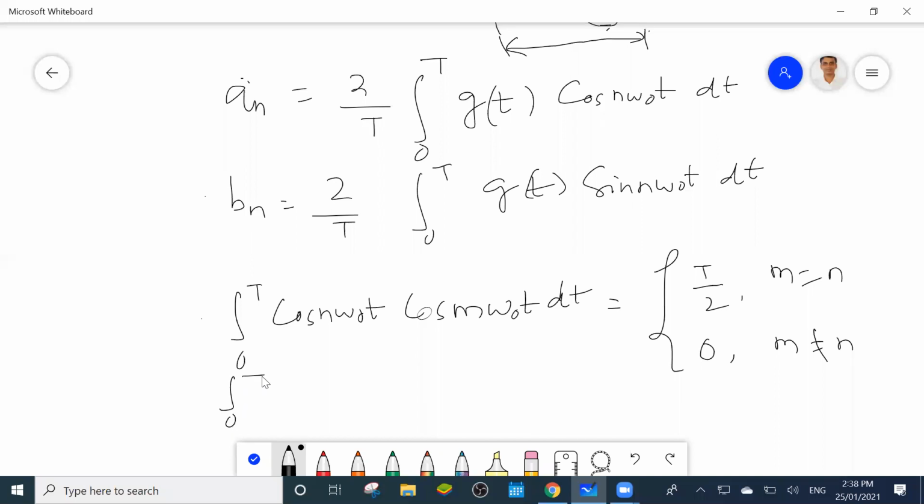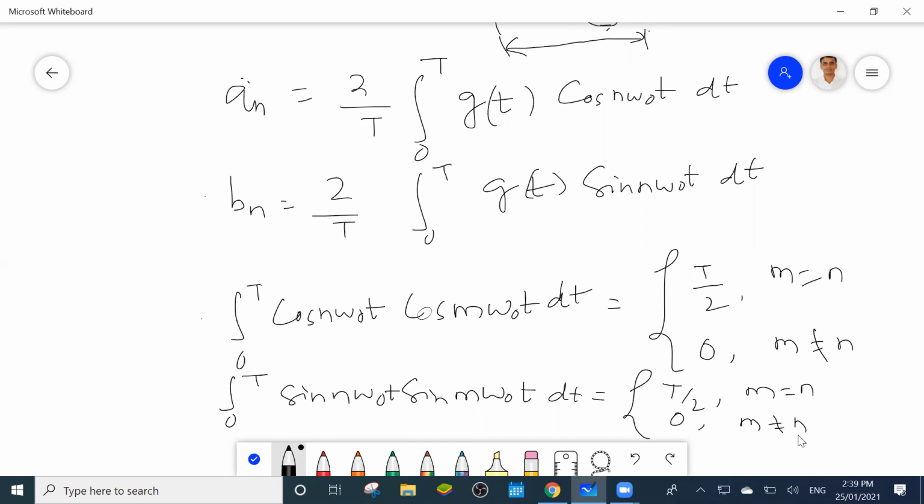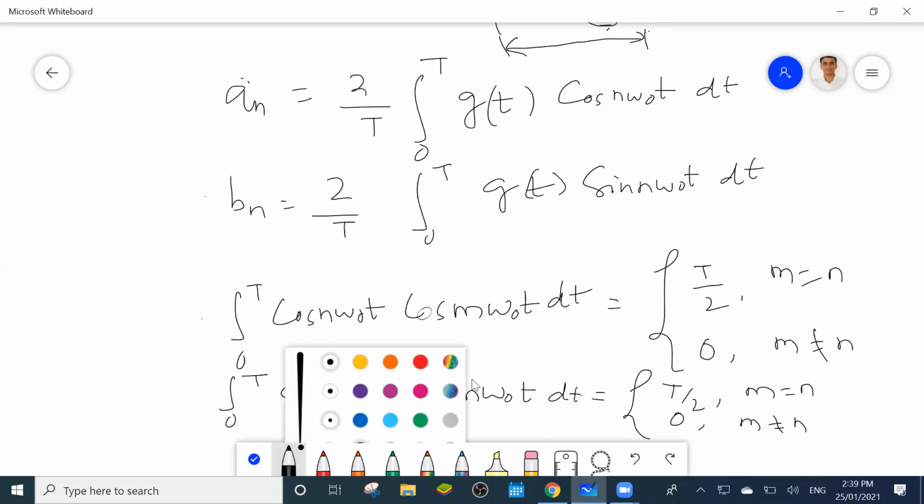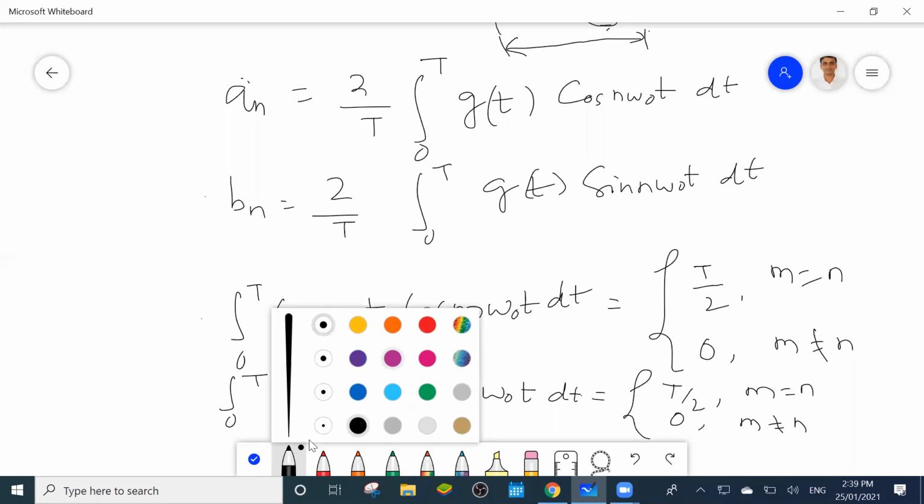Similarly, suppose ∫ from 0 to T of sin(nω0t) sin(mω0t) dt. The upper limit is T. So this value will be T/2 when m equals n, otherwise this integration value is 0. And if one is cos and one is sin, that integration is always 0.